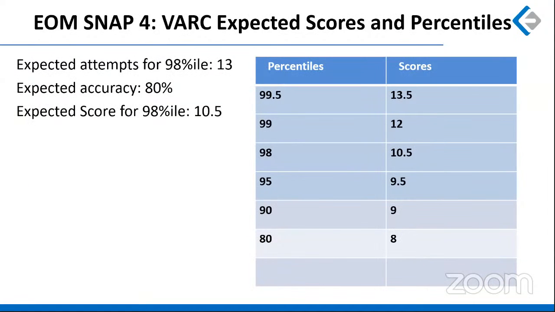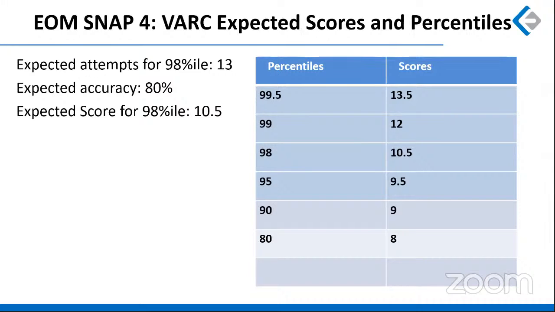Keeping that in mind, the expected attempts for a 98 percentile, which is the cutoff for SIBM, are 13 attempts with an 80% accuracy, right? A score of about 10 or 10.5 even, that would be a good score.